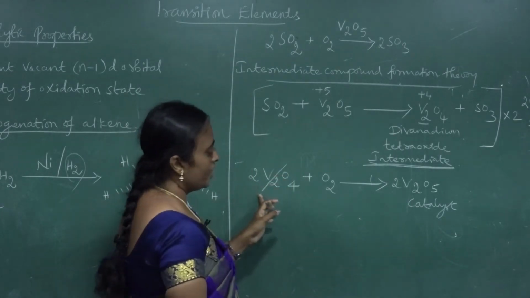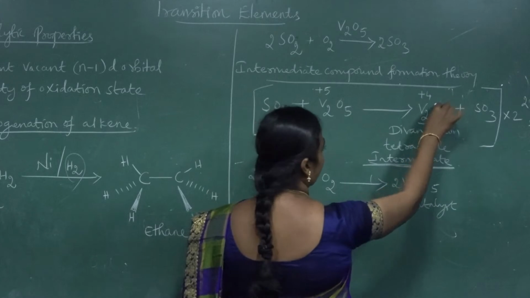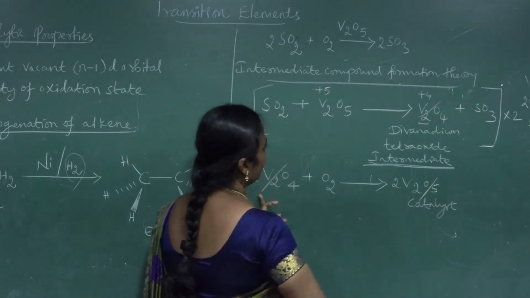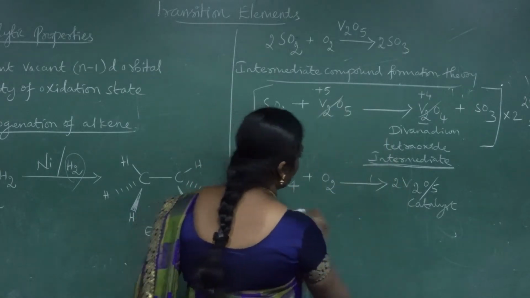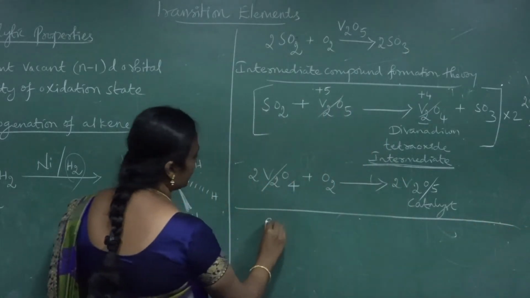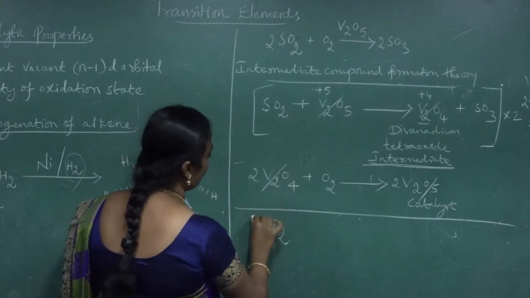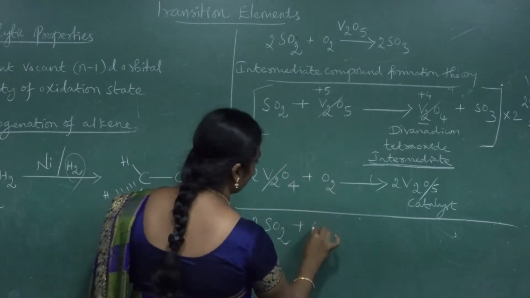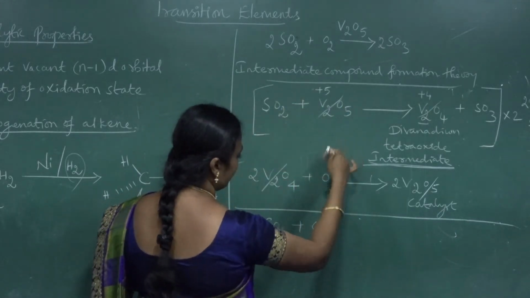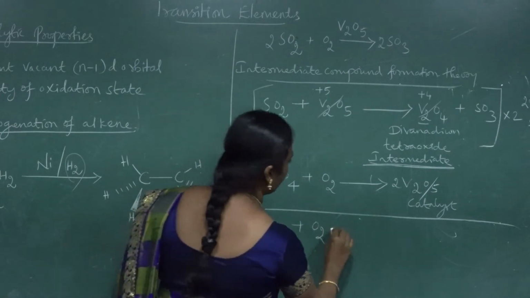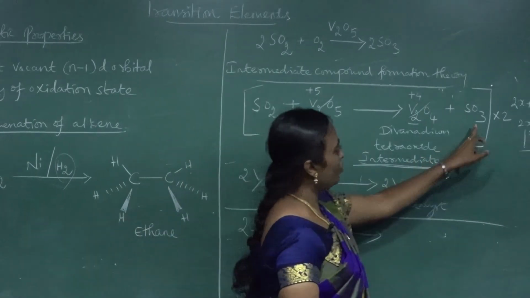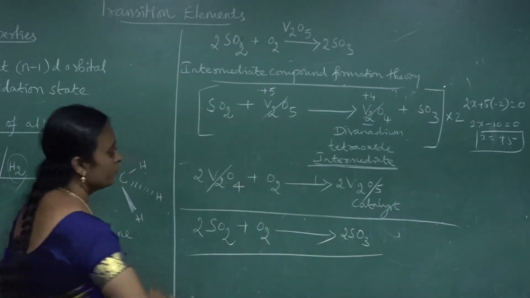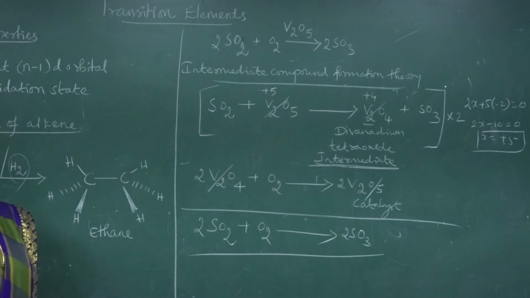So if I take this 2, the divanadium tetroxide cancels, here 2 divanadium tetroxide cancels. Here 2 vanadium pentoxide is cancelled, here also 2 vanadium pentoxide. So the overall reaction, we get 2 molecules of sulfur dioxide, because of multiplying by 2, plus 1 oxygen on the left side, and 2 SO3 remaining. So this is the overall reaction for the intermediate compound formation theory.